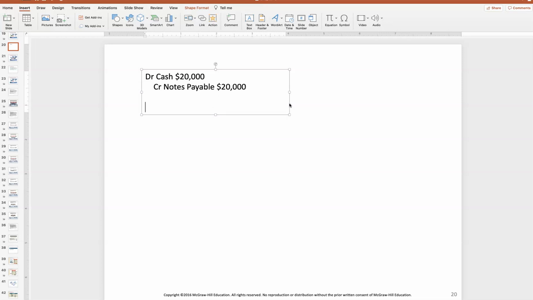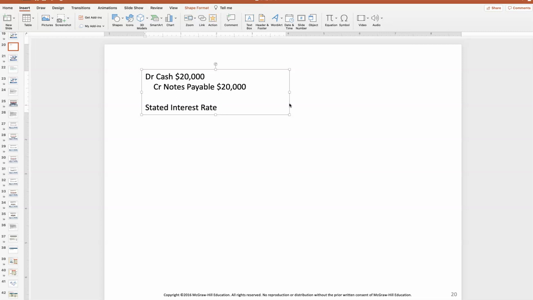Okay, so the stated interest rate is important to us as accountants because we need to account for that. But let's talk for 1 second about what is interest. So if you were going to loan me $10,000 today and I told you I'd pay you back in 6 months, you would probably want me to pay you back more than $10,000, right? Because that money, instead of earning interest in your bank or being invested in the stock market, you lent it to me. So interest is a way that we compensate each other when we borrow money.